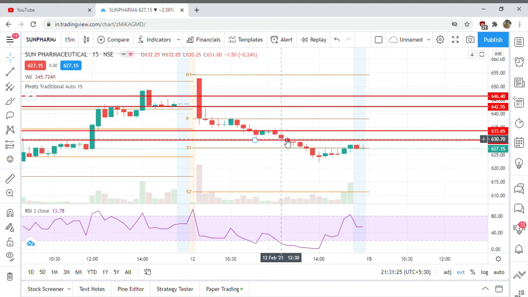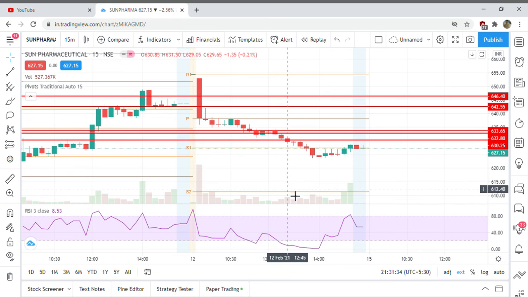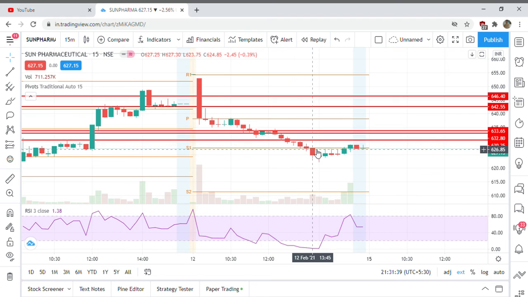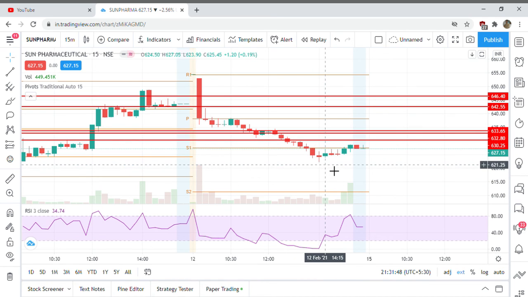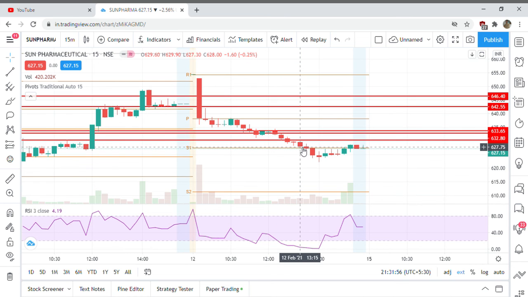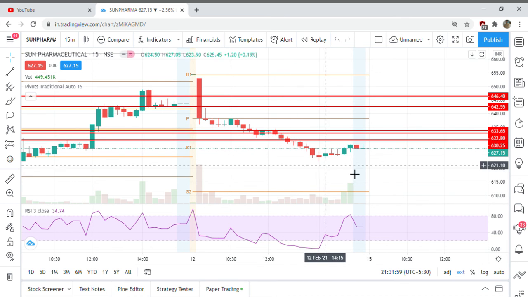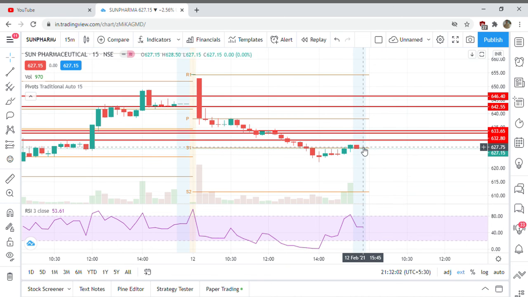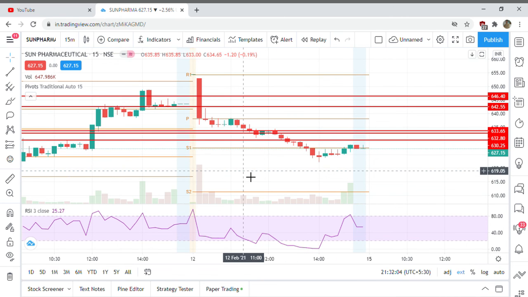This point will be my entry, and this will be my stop loss, and my target can be S1 or S3. Here we can take my target as somewhere above S1. We can keep 50% between S1 and S2 as our target, but in this case again the target was hit, but the stop loss was never hit, and I think we can make a good profit and exit from this trade.